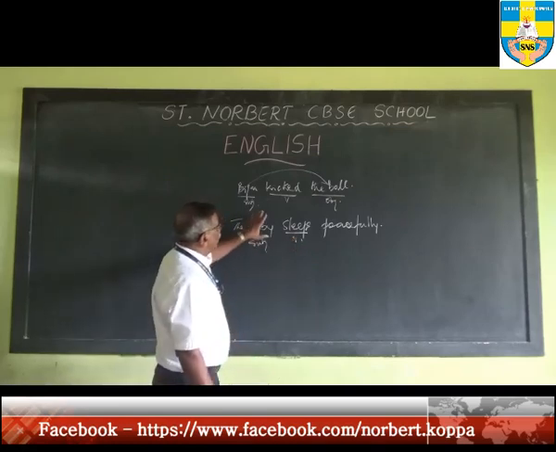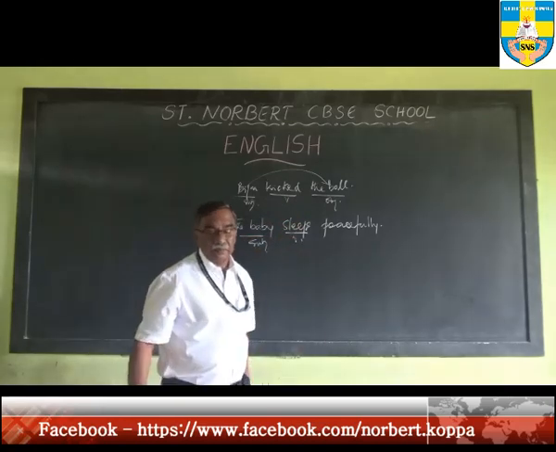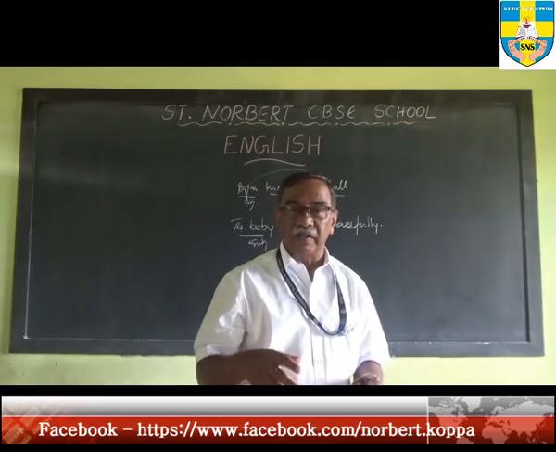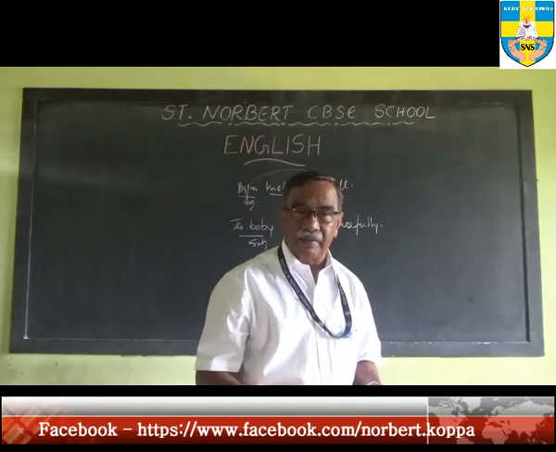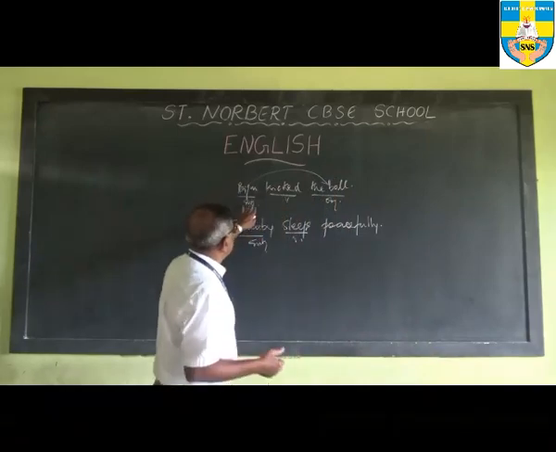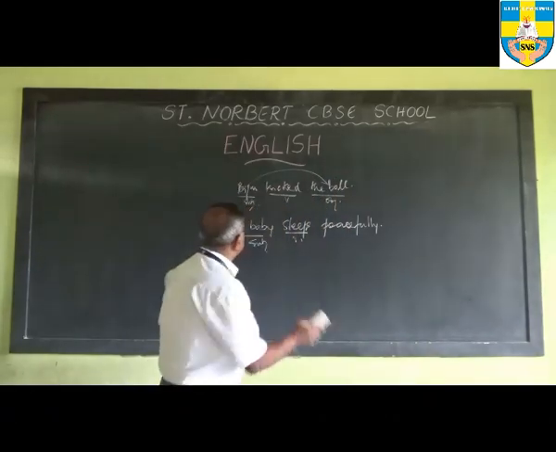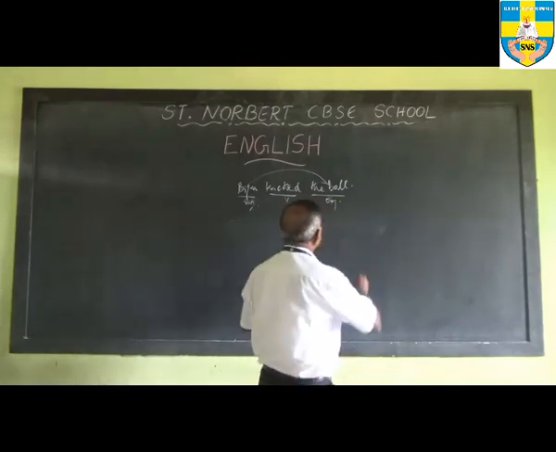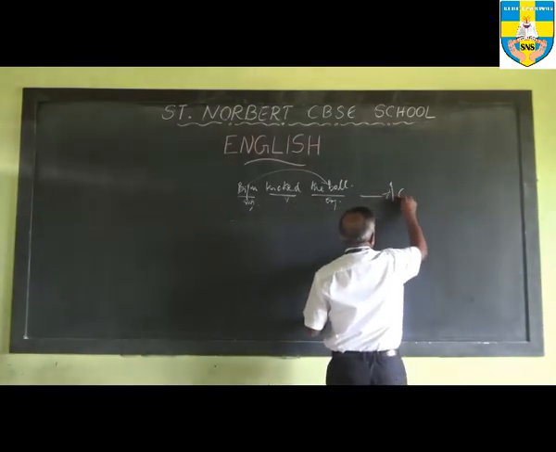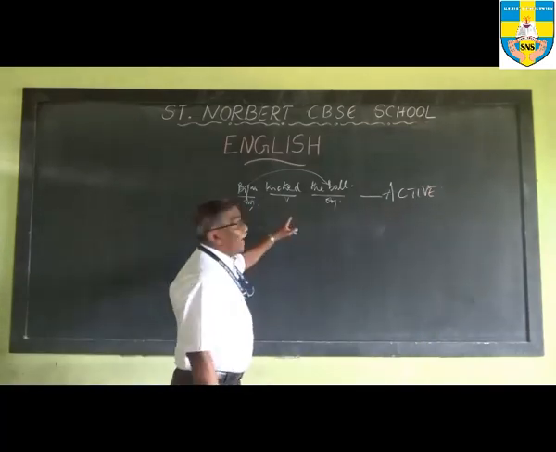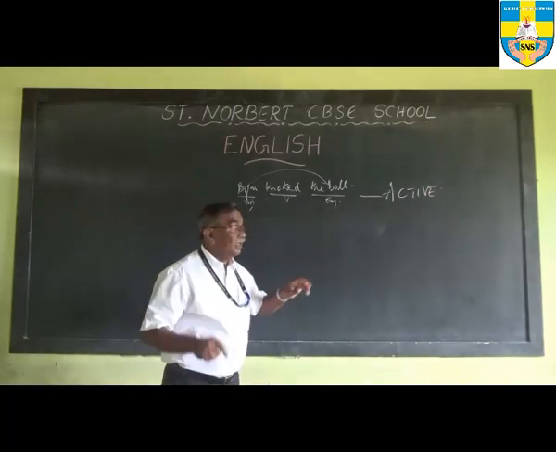Okay. So these are the two types of verbs that we were talking about the other day, and now we are coming to the next part of it. This is also what we call an active voice. Why is it an active voice?